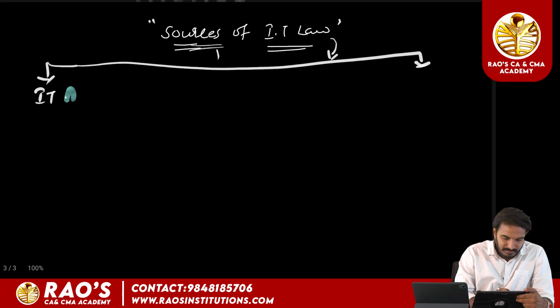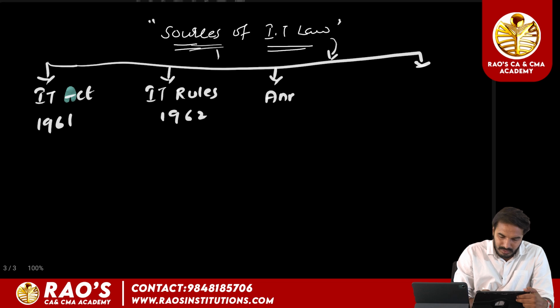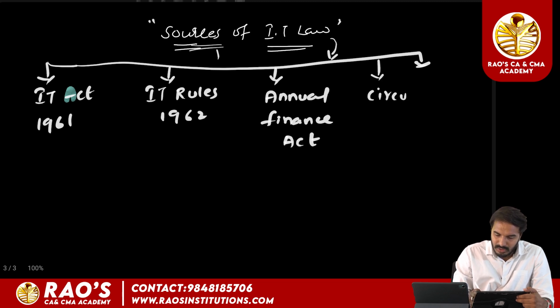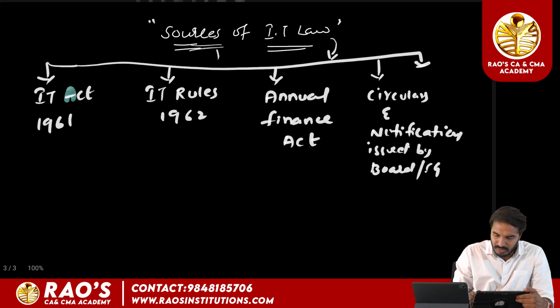The sources are: the Income Tax Act 1961, the Income Tax Rules 1962, the Annual Finance Act, circulars and notifications issued by the Board or the central government, and fifth, judicial pronouncements.